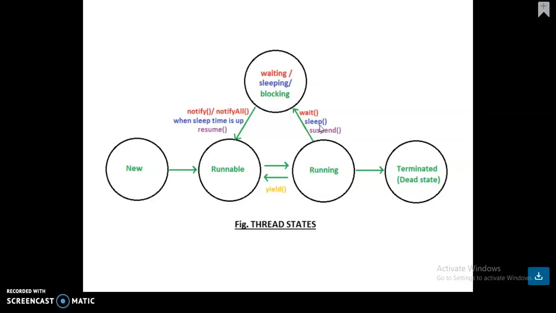In either way, it goes to the dead state, by the stop method. And then the running state.